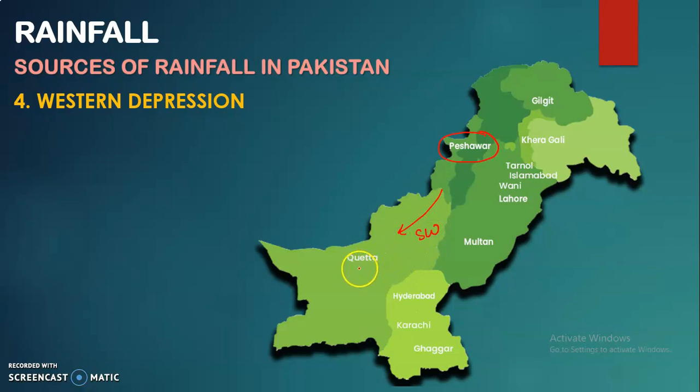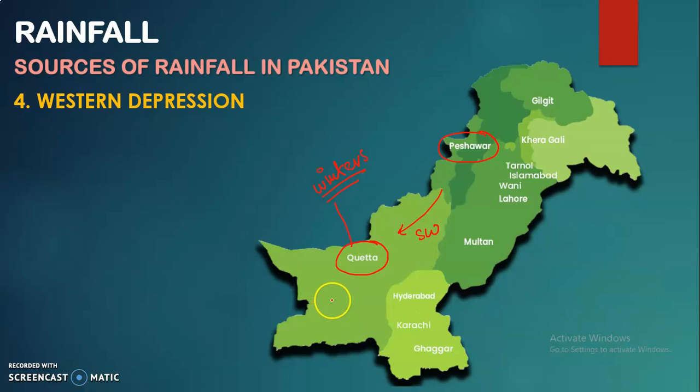And when we talk about the southwestern part of Pakistan, this is the area which is basically receiving the maximum rainfall in December. Quetta is the one which receives most of the rainfall in winter seasons, means in December. This is a place which receives more rainfall in winters because of the Western Depression.